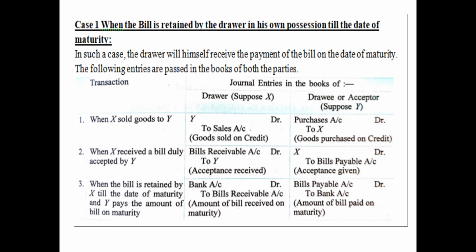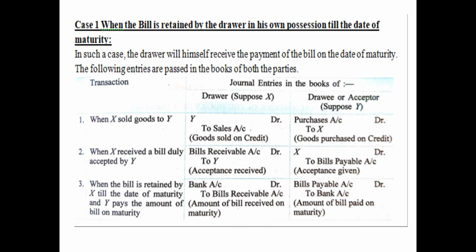So the third entry will be passed for the payment on maturity date. Dates in case of bills of exchange are very, very important, children. Now, as you can read here, the third transaction is when the bill is retained till maturity by X and Y pays the amount on maturity. The entry in the books of X will be the normal receiving entry, bank account debited, because money is coming in, bank balance is increasing, to bills receivable account, because now since the payment is being received, bills receivable account needs to be closed.